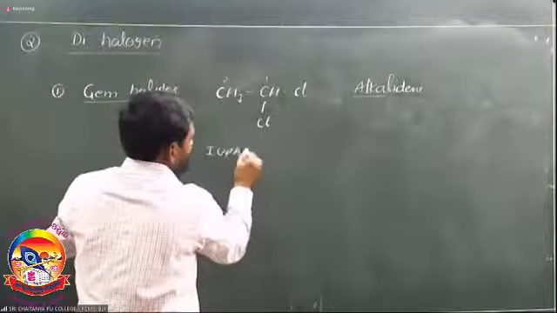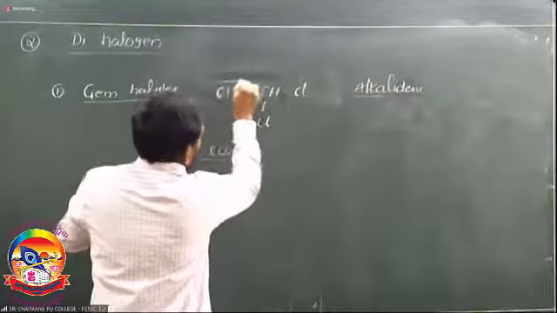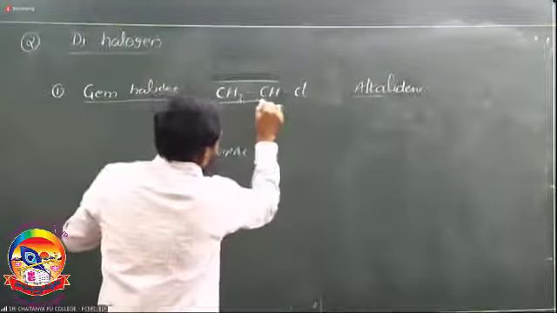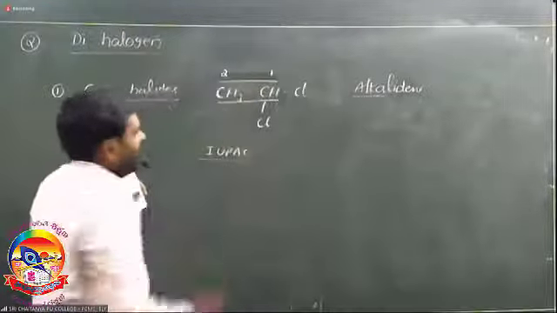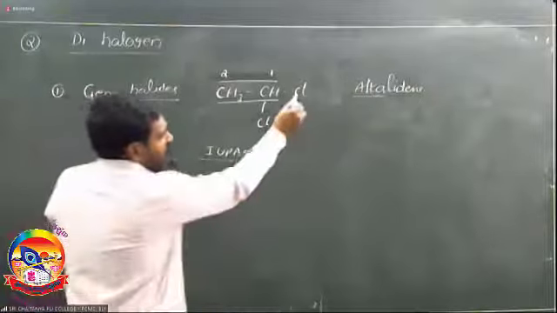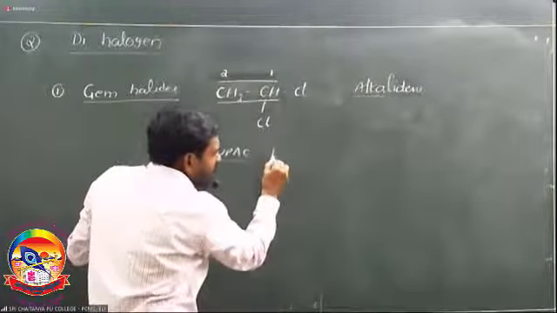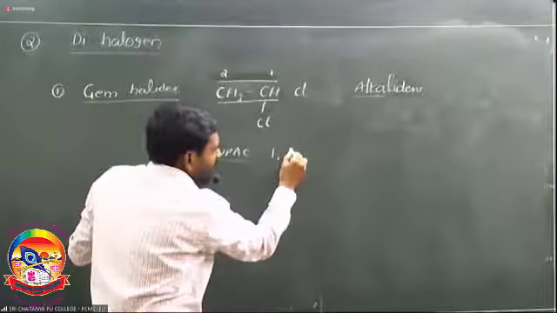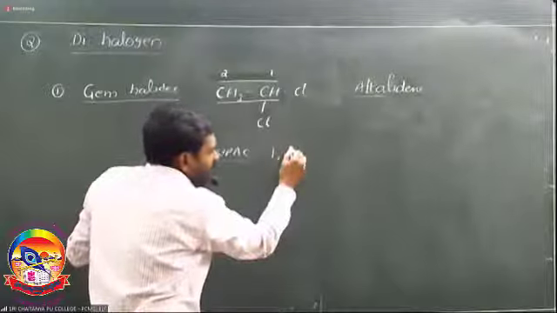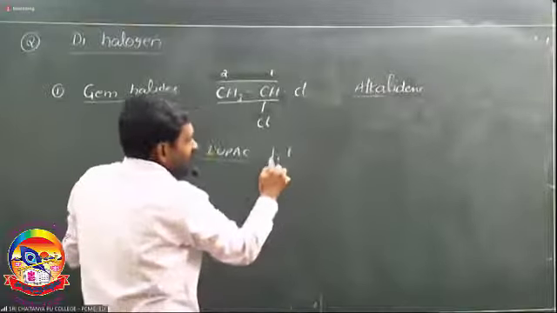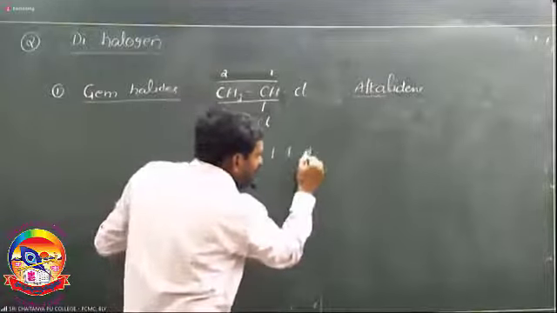IUPAC name is very easy. Consider the longest chain. It is the first carbon, it is the second carbon. Both the halogens are present on the same carbon atom, that is the first carbon. You know the IUPAC rules: the number is repeated, that is 1,1.